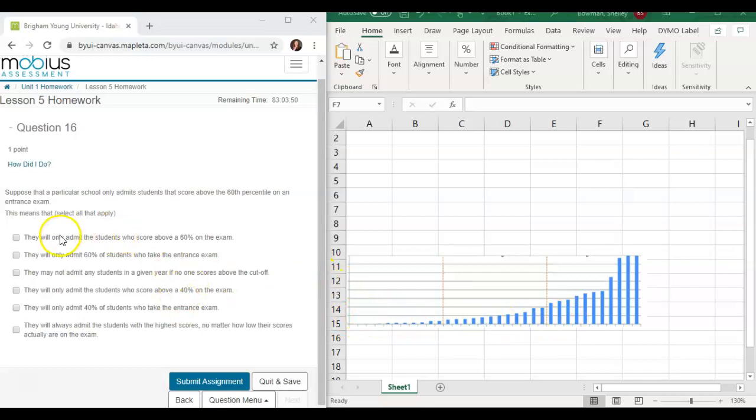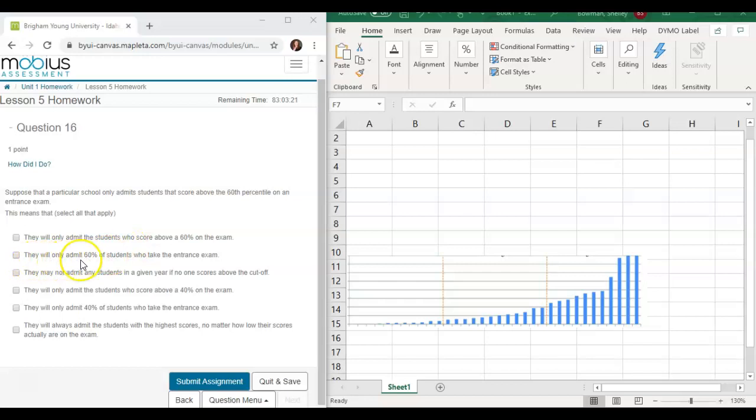Okay, so let's move over here. They will only admit the students who score above a 60 on the exam. As you'll notice, there's no scores over here because I didn't want to show that, because that doesn't matter. It's comparing the students and their score to all of the other scores. So if it's talking about a 60 on the exam, we don't know that. We just know what they are in relation to the other students. So that's not correct because we don't know that score.